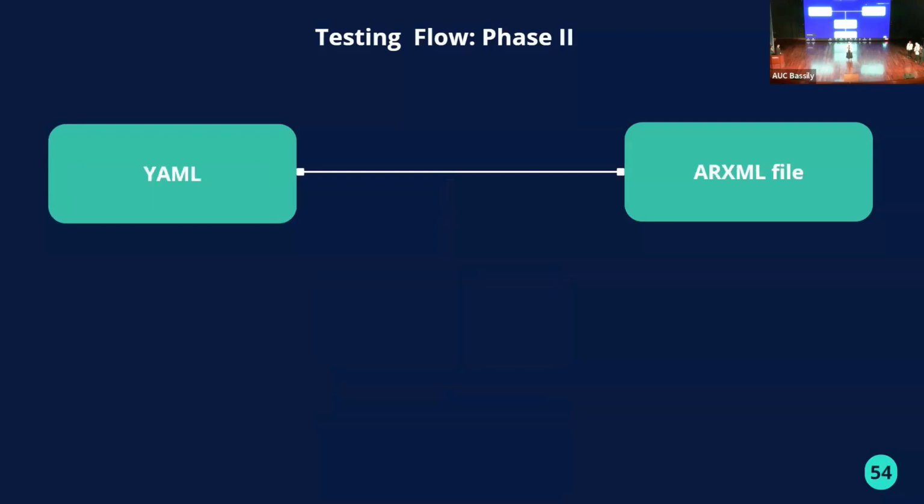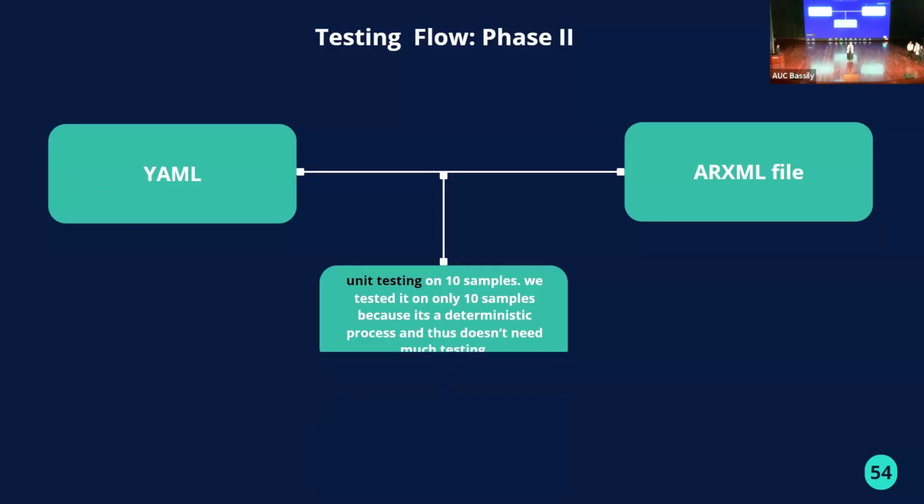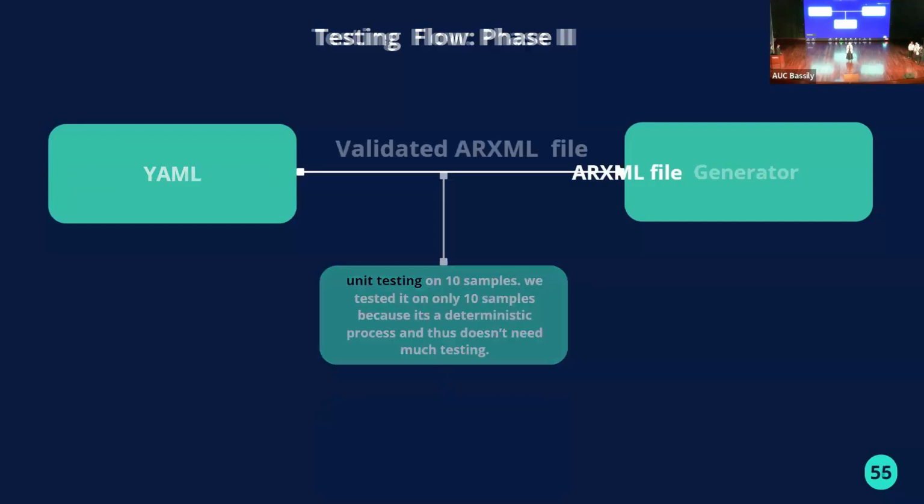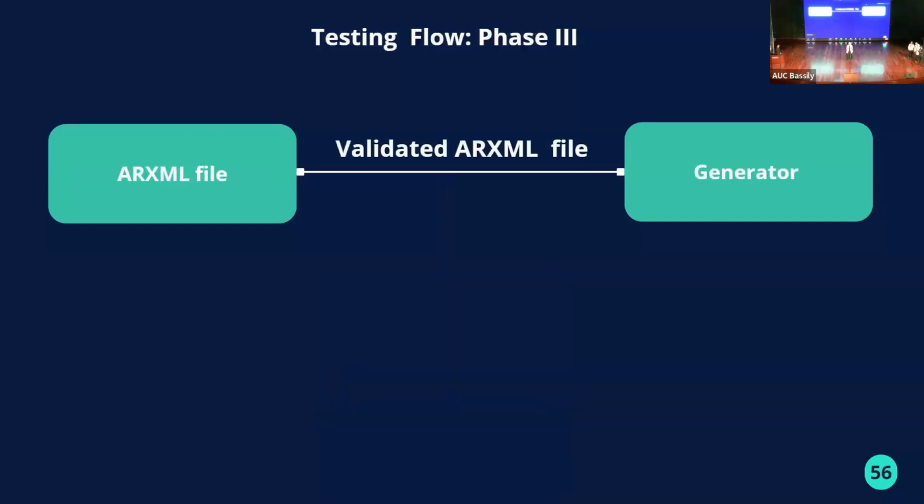The second step of testing is testing the YAML to make sure that it outputs the ARXML file perfectly. This step was tested using also 10 samples, and this is due to the fact that it's a deterministic process, so it doesn't need much testing. The third step of testing was making sure that the ARXML file follows the basic software model definition. This was done by the validator that Nada already talked about.